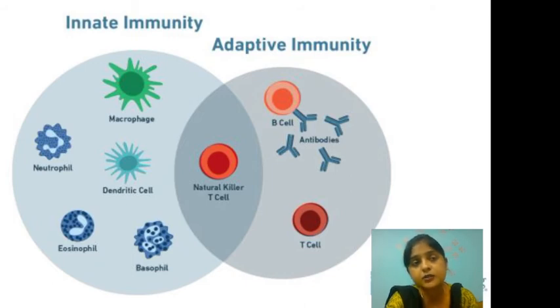Once the non-self molecules are distinguished, they will be presented to a very important cell of the adaptive immunity, which is called the T cell. Once the foreign molecule, or we can say the antigen, is presented to the T cell. Now here I would like to say that T cells are of 2 types, TH cell and TC cell. So once the antigen is presented, the TH cell gets activated, and in turn it will activate the 2 other cells of the adaptive immunity, that is the B cell and the TC cell, that is the cytotoxic T